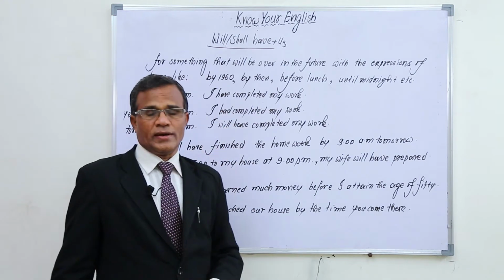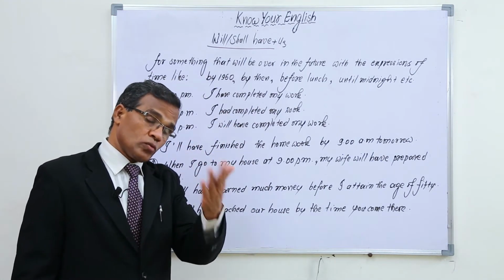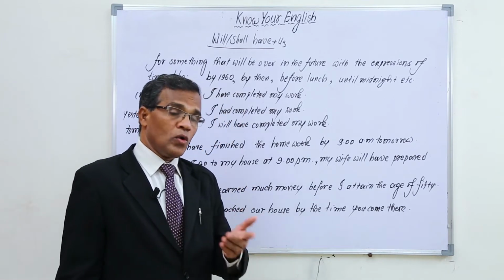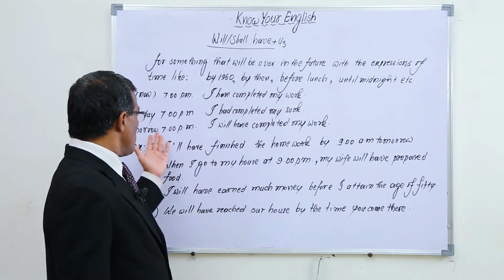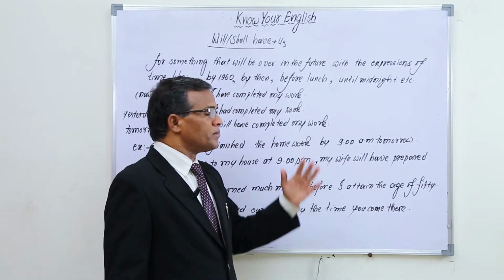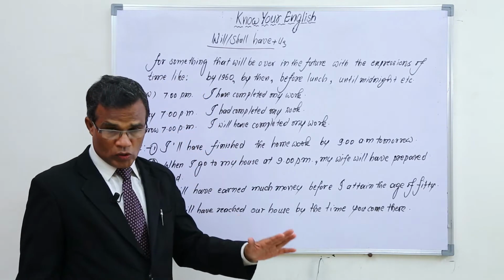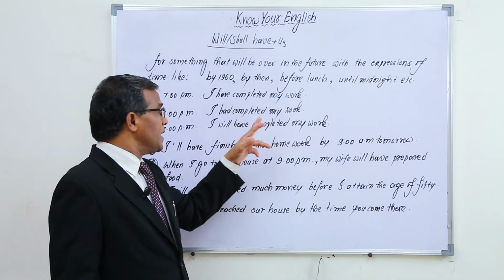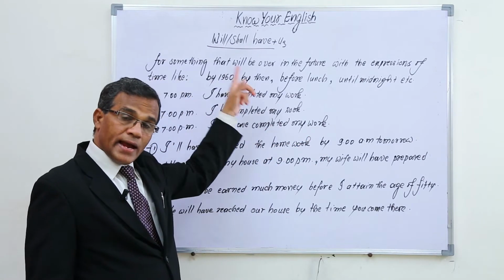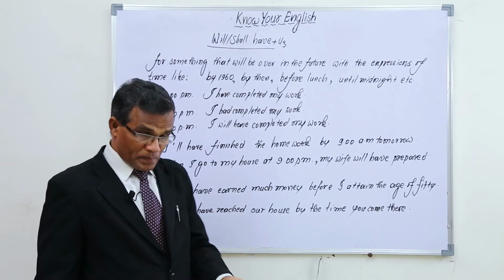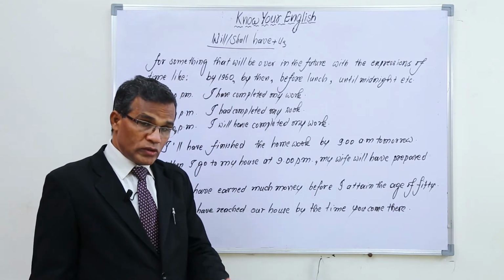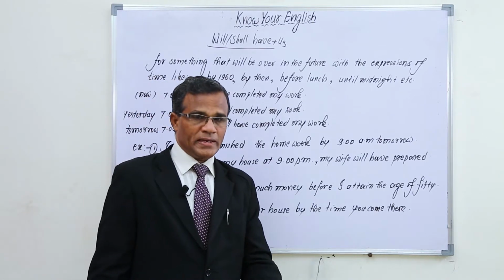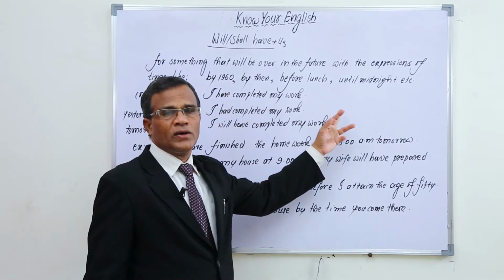And if it is future, in the same way, before 7 p.m. tomorrow, if I guess something will be over, then what can I say? Tomorrow 7 p.m. I will have completed my work. Means by 7 p.m. tomorrow, I will have completed my work. By 7 p.m. yesterday, I had completed my work. By 7 p.m. now, generally we don't use it like that, but for your convenience I say, before this 7 p.m. only, I have completed my work.